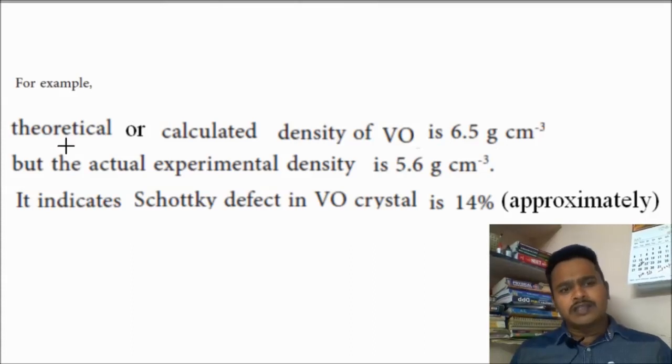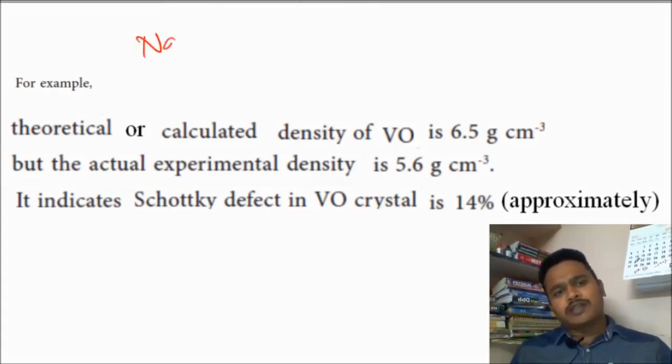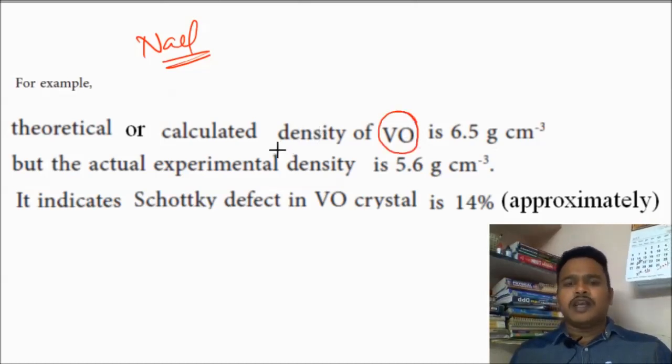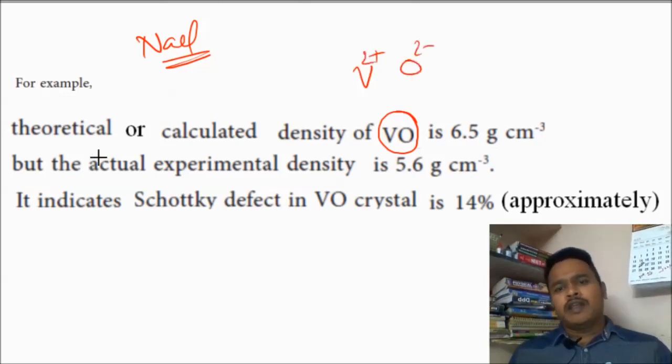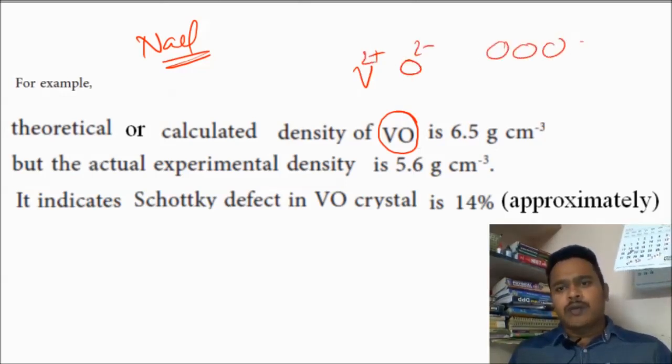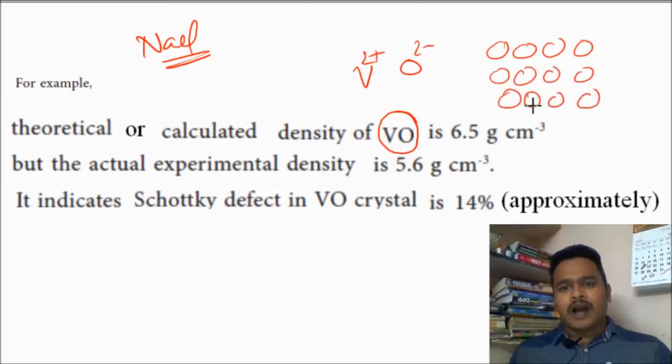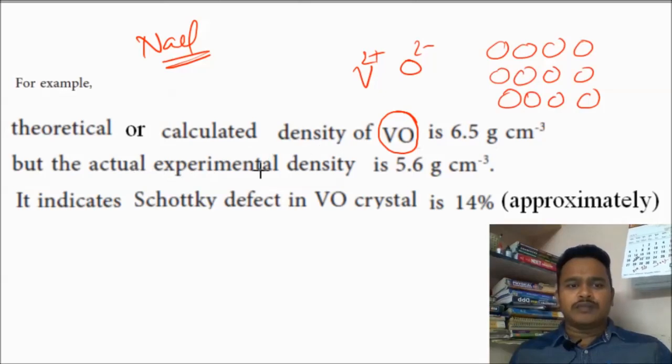And finally, this is the other example. We already discussed NaCl, and the other example is vanadium oxide. In this vanadium oxide, vanadium is a positive ion and oxygen is a negative ion. They are also arranged in a proper way, like this. After that, what happened? This Schottky defect is observed here.